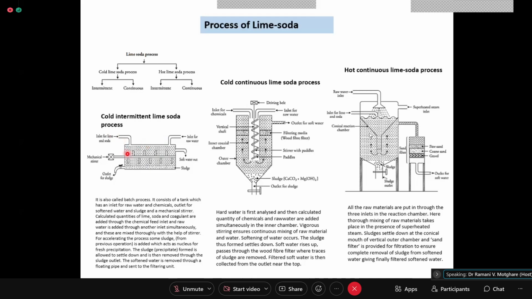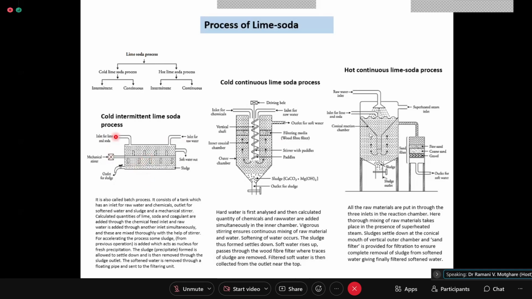Or the simple way is you take the water and titrate with EDTA to find out how much is calcium hardness and how much is magnesium hardness. Accordingly, you calculate lime and soda required for 1 liter, and if the capacity is 1 million liters, then you add the lime and soda accordingly by calculating. So an experiment can be performed, and then you add that quantity of lime and soda.